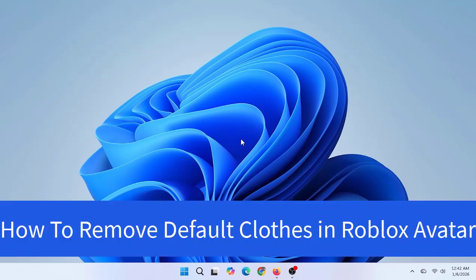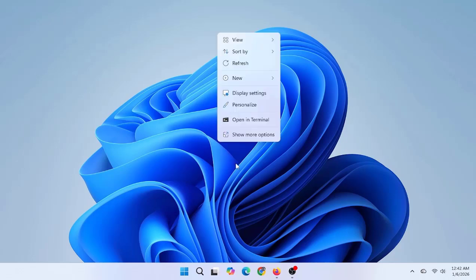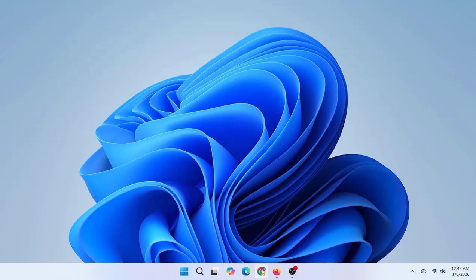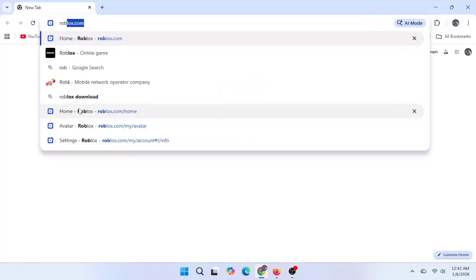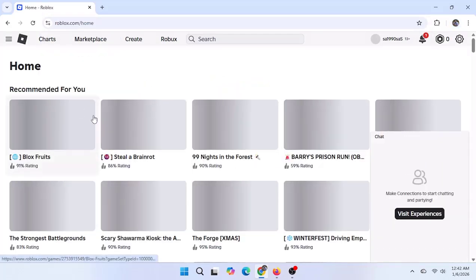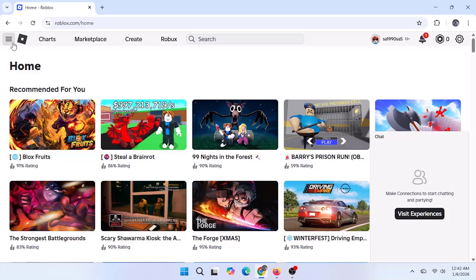In this video, I will show you how to remove default clothes from your Roblox avatar using a PC or laptop. Let's start. First, open any browser on your PC, go to roblox.com and log into your account. After logging in, click on Avatar from the left sidebar menu.